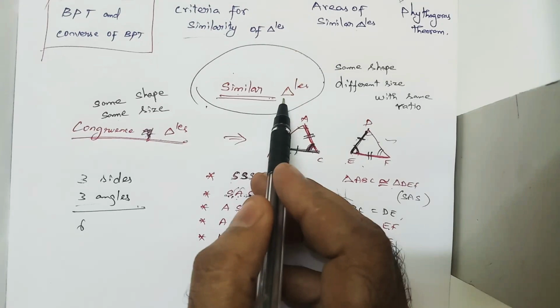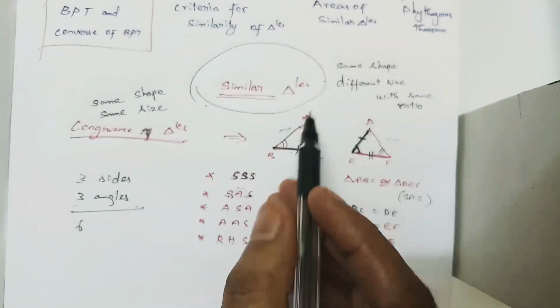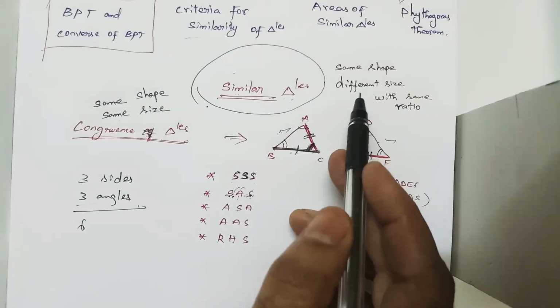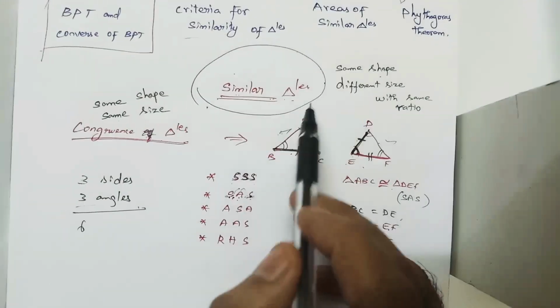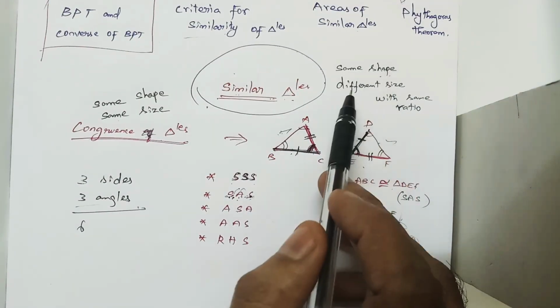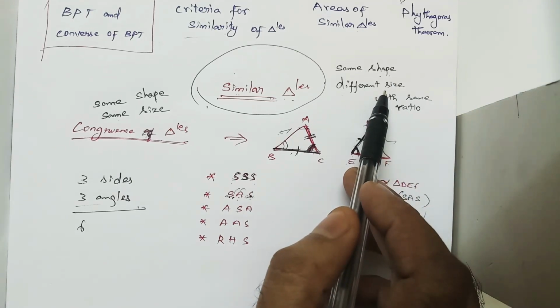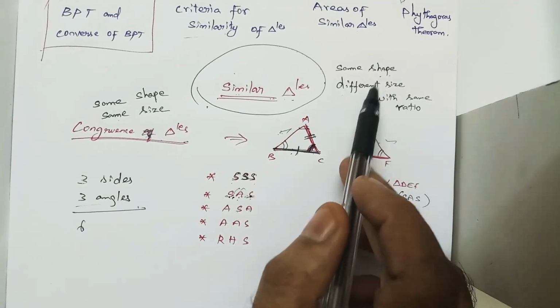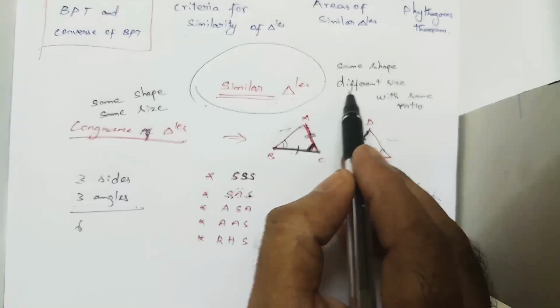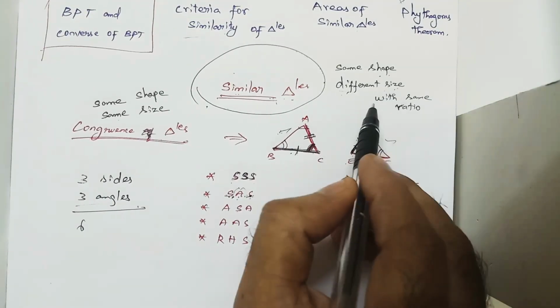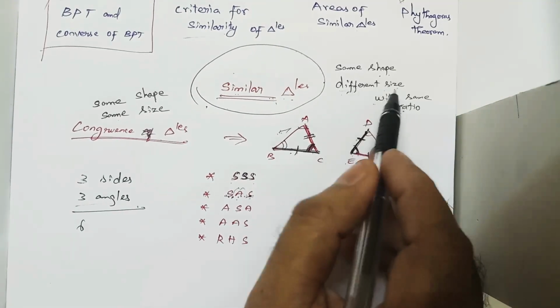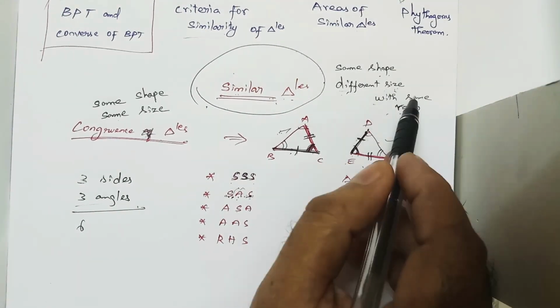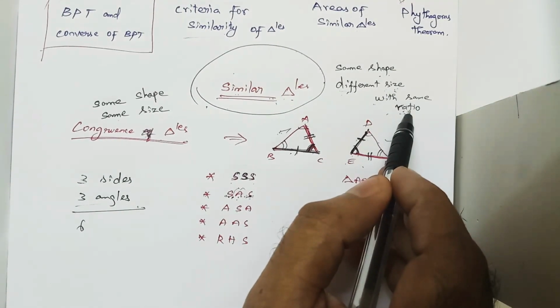Similar triangles are similar figures, right? I'm just taking a triangle. Similar triangles mean the same shape, that is the same triangle, but different size. That is called a similar triangle, but we have a condition: different size with the same ratio. That is very important. With different size, but the sizes should be in the same ratio. Understood?